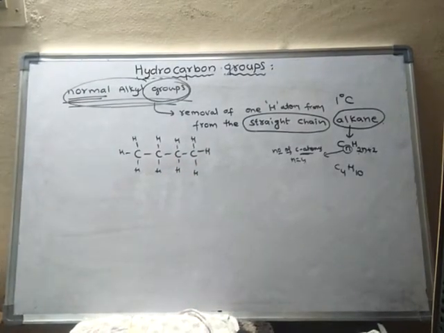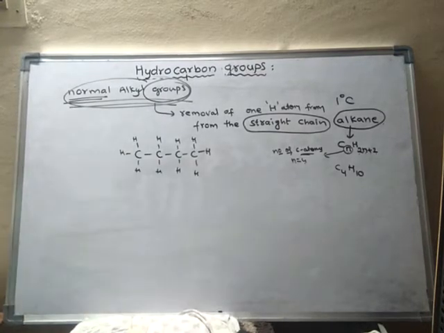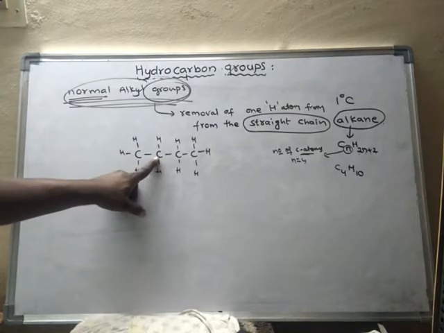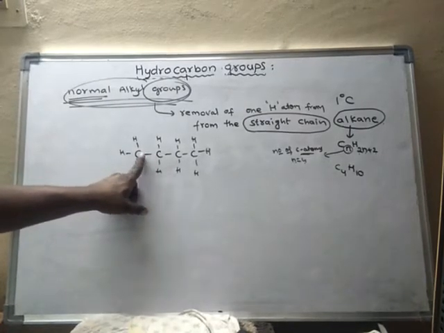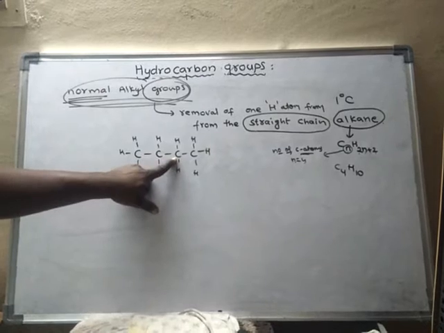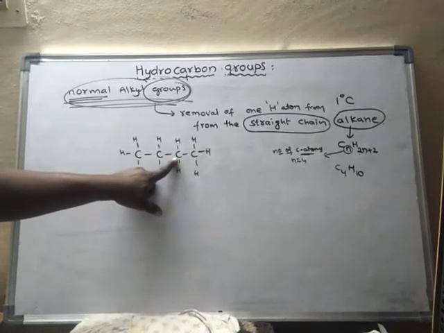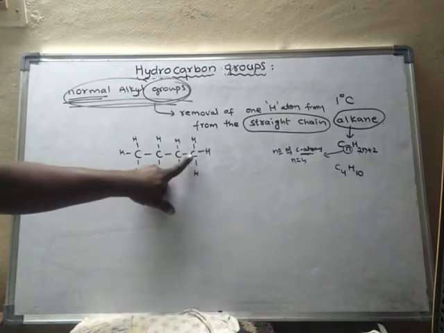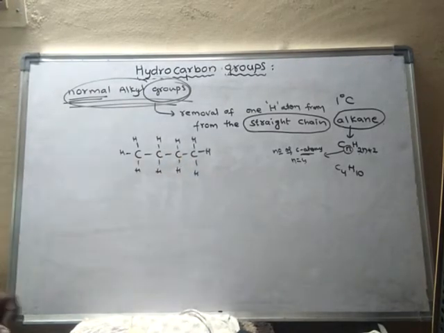Right. So can you identify the primary carbon? This is the primary carbon, this is secondary carbon, because it is attached to 2 other carbon atoms. Even this is also secondary carbon, because it is attached to 2 other carbon atoms. This is primary carbon. There are 2 primary carbons.